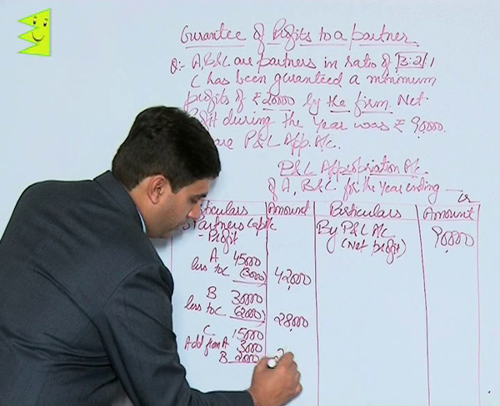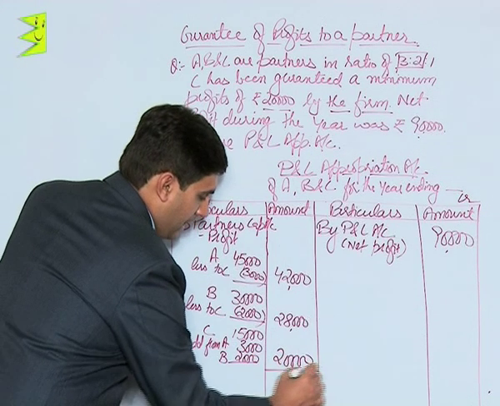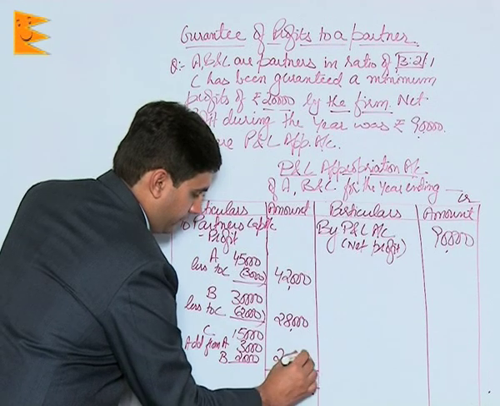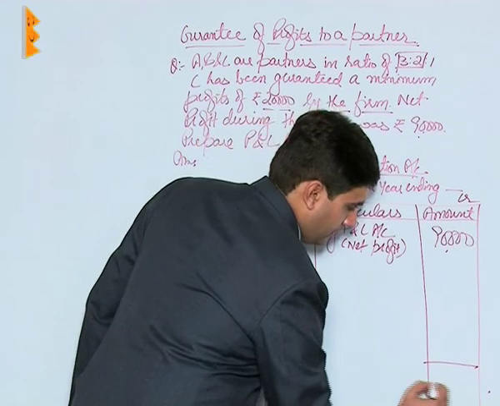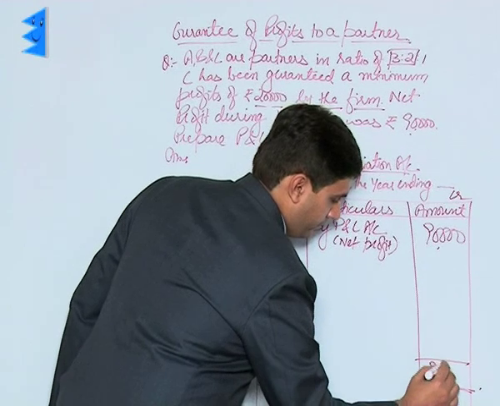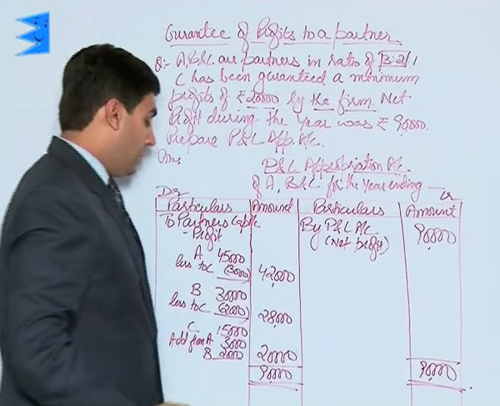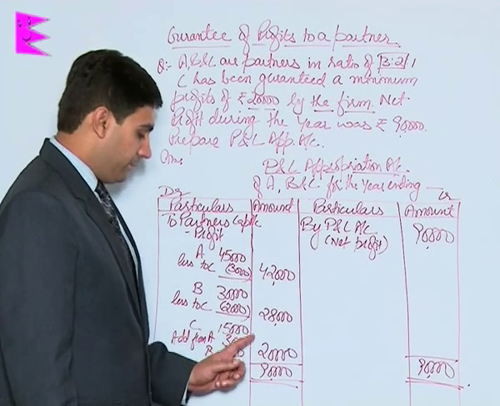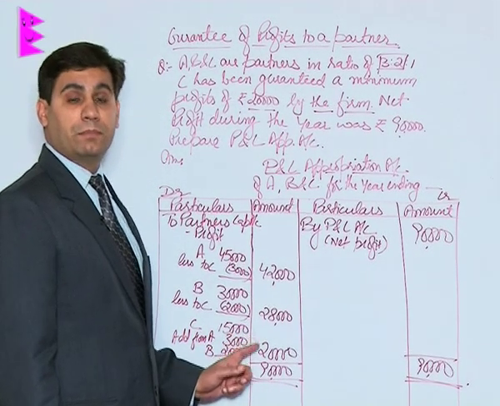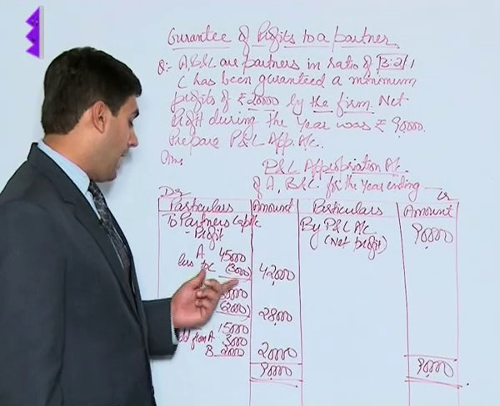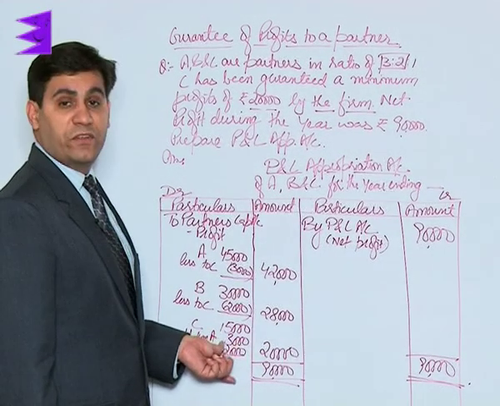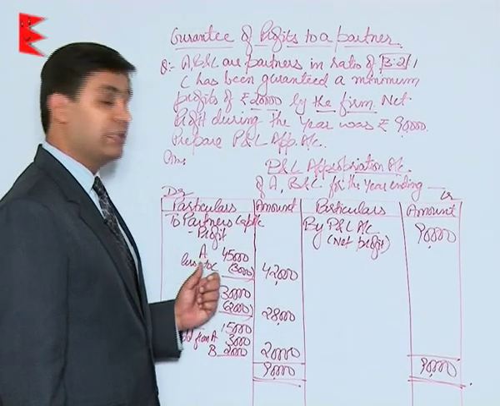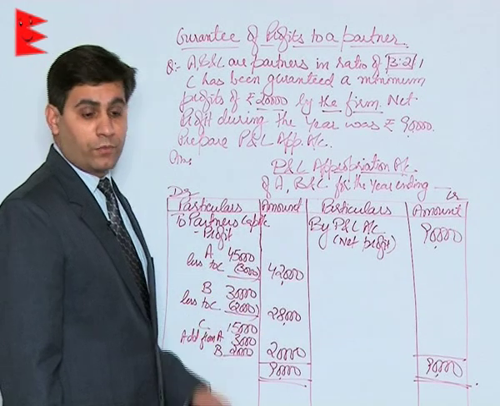That will make his share equal to 20,000, and the account totals out at 90,000. So now students, you can see that once we have made this adjustment, the share of C becomes 20,000, that is the minimum guaranteed amount, and whatever was the deficiency was taken out of the accounts of remaining partners, that is A and B, in the ratio of 3:2.